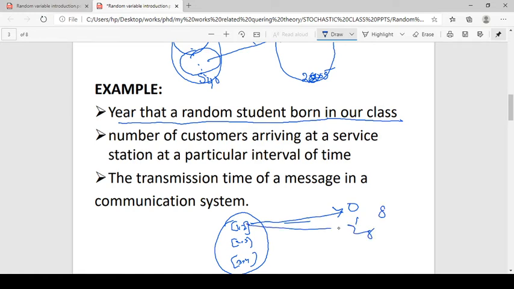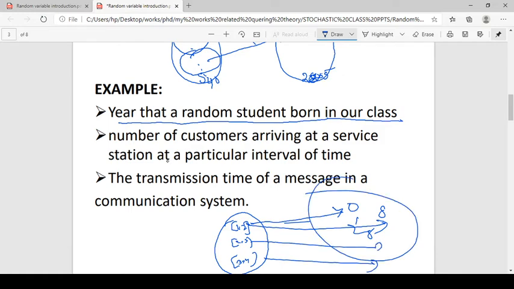So these can map to any real number. 2 to 3 also maps to a real number, and 3 to 4 also maps to a real number. So the number of customers arriving at a service station in a particular time is also a random variable, and so is the transmission time of a message in a communication system. So these are random variables.